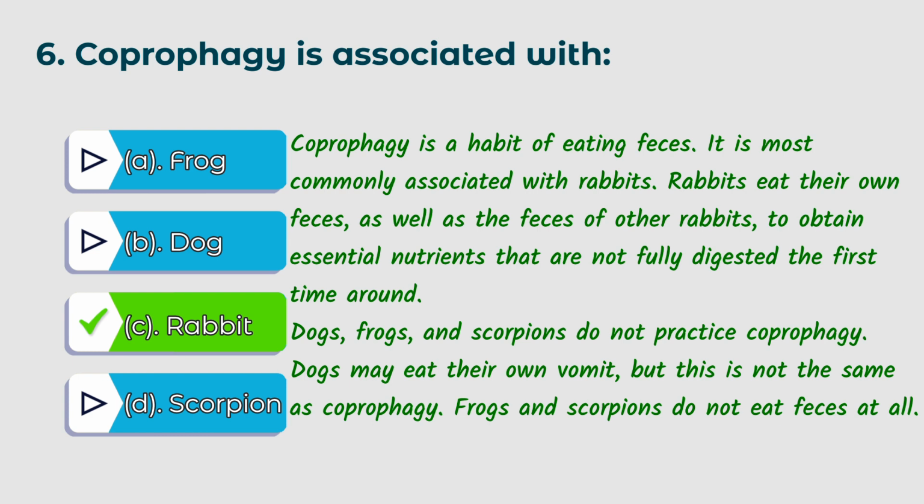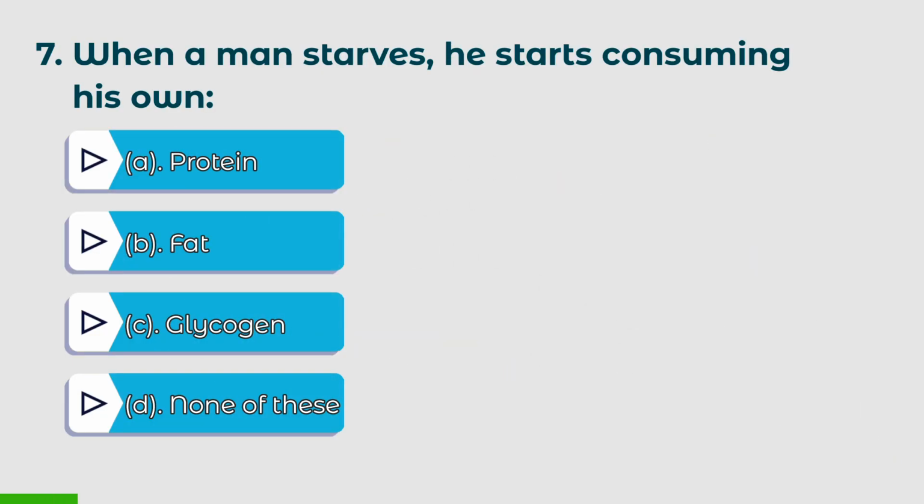Frogs and scorpions do not eat feces at all. Seventh question: when a man starves, he starts consuming his own. Options: A. Protein, B. Fat, C. Glycogen, D. None of these. The right answer is C.